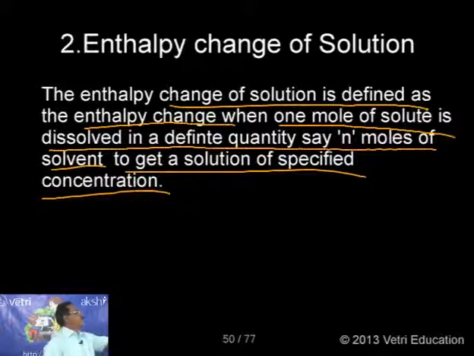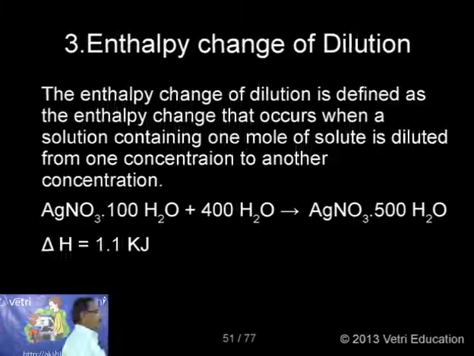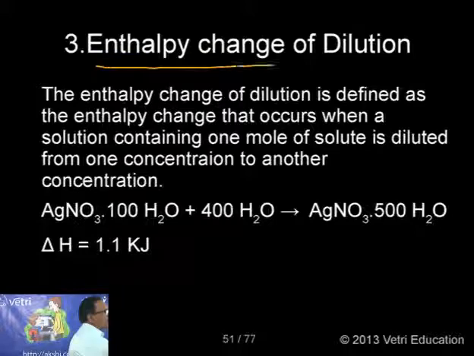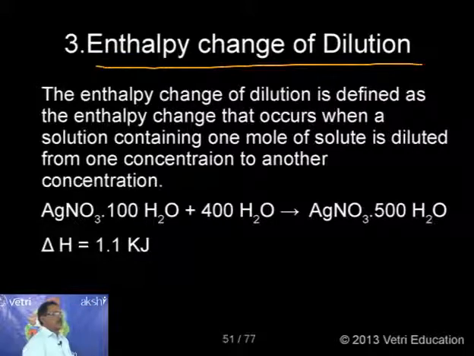Very interesting information. In the same way, once we prepare a solution, we can change the concentration of one solution to another. When we are changing it, the delta change also can be measured. That is called the enthalpy change of dilution. Let me explain here.